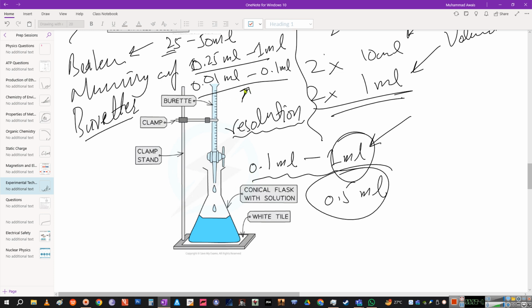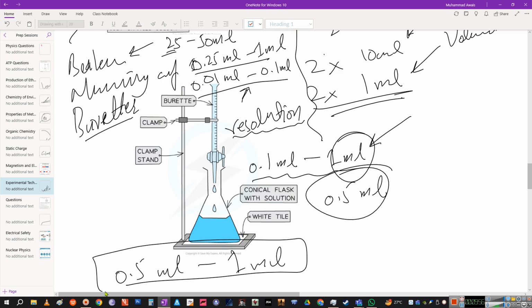The one I'm pointing to are highly accurate burettes, and these are very expensive burettes, because they need to be graduated and to be more accurate. So you usually have accuracy from 0.5 ml to 1 ml resolution for burettes. Still far more accurate than the measuring cylinders that are in your lab, which is commonly from 1 ml to 5 ml.